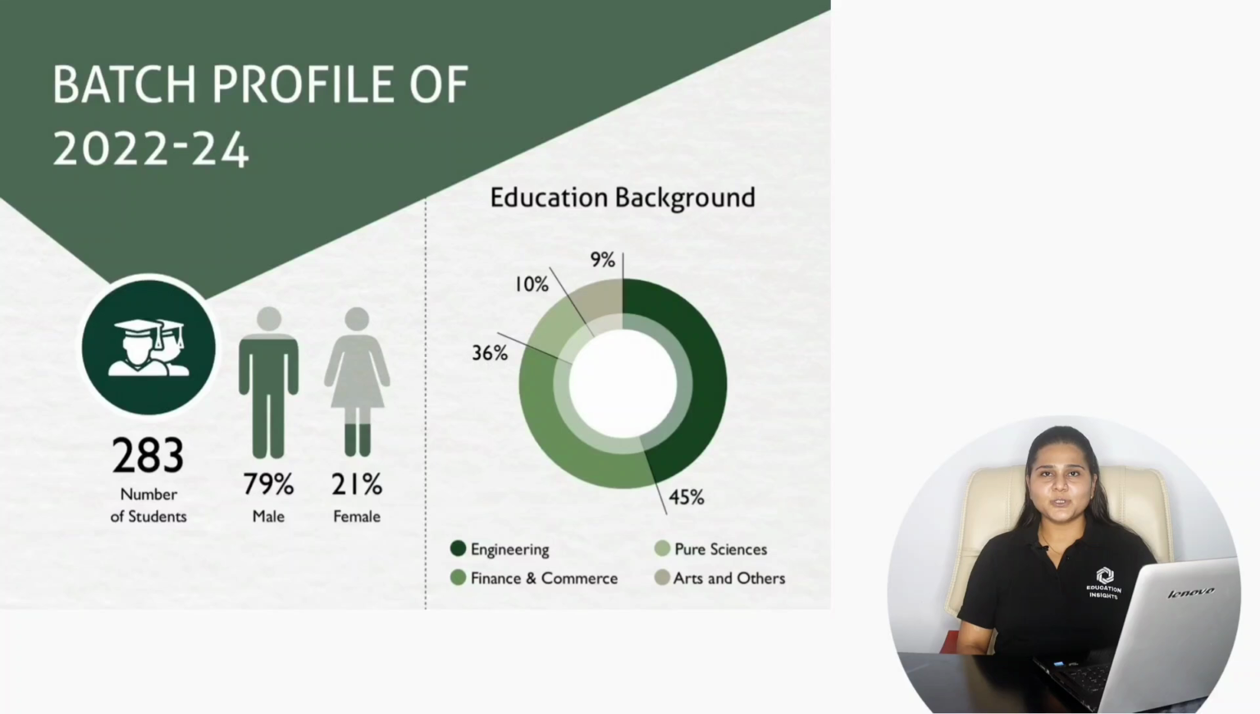Now if we consider the overall batch profile for the batch of 2022-2024 with the Indian Institute of Management Shillong, overall there are 283 students. Out of that, 79% are male candidates and 21% are female. In terms of educational background, 45% candidates are from engineering, 36% are from science, 10% are from finance and commerce, and 9% are from arts and others.